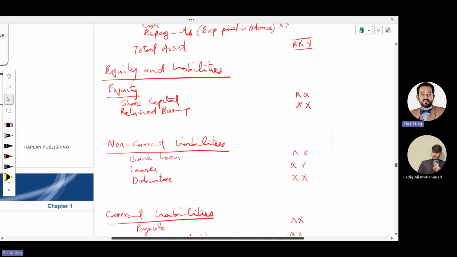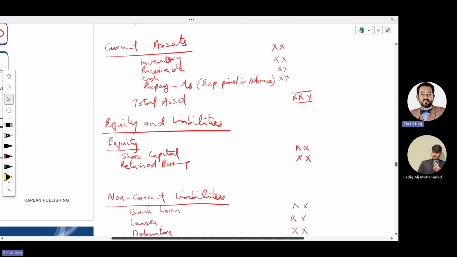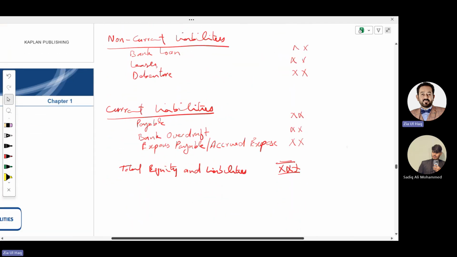What are prepayments? Expenses paid in advance. What are the accrued expenses? Expenses not yet paid, meaning we're going to pay cash for them in future. So we will record our liability, meaning this is our obligation that we need to transfer as a result of economic resource.